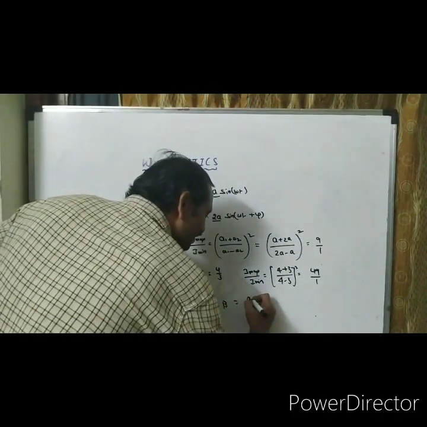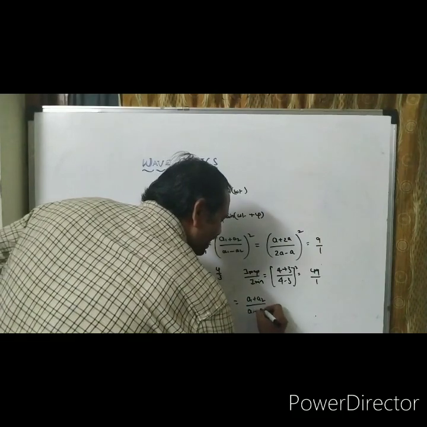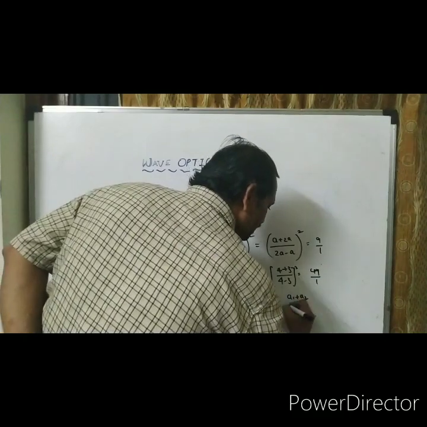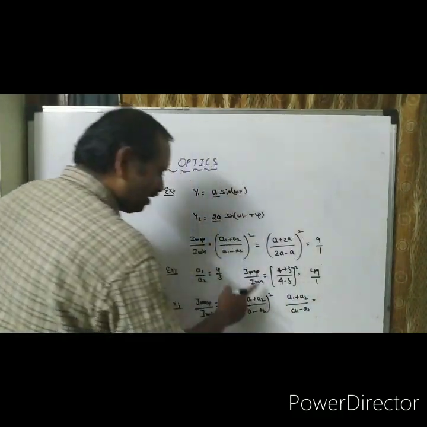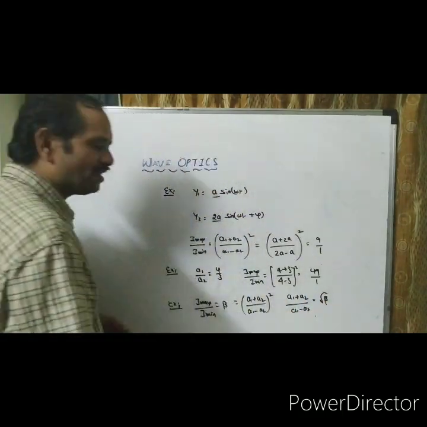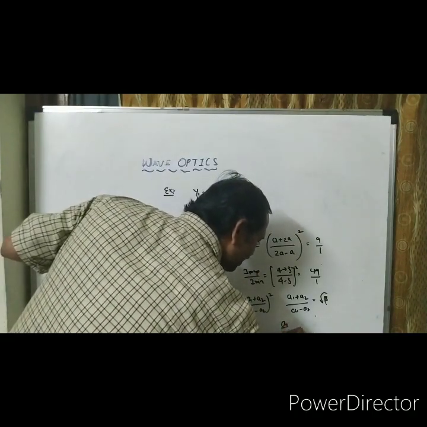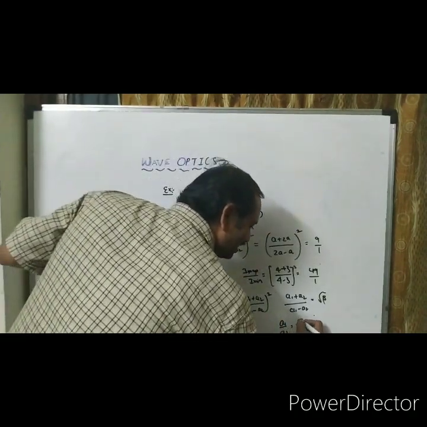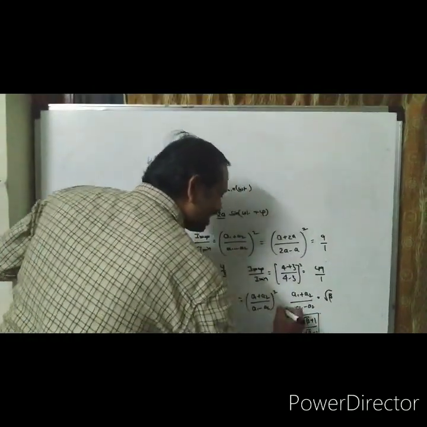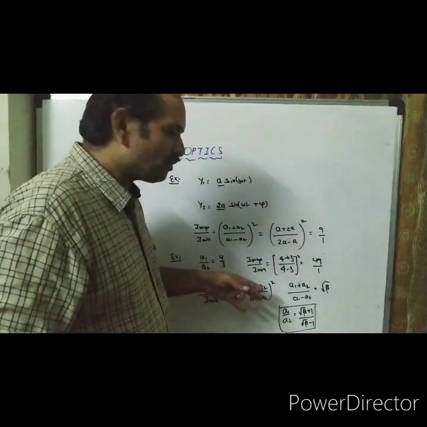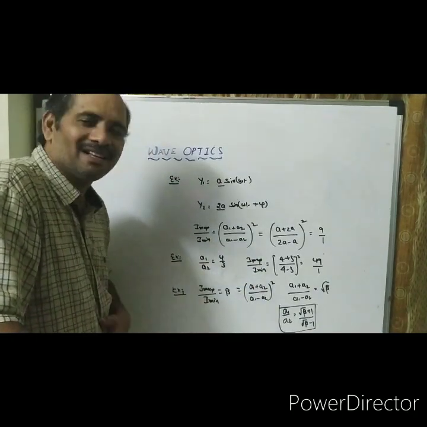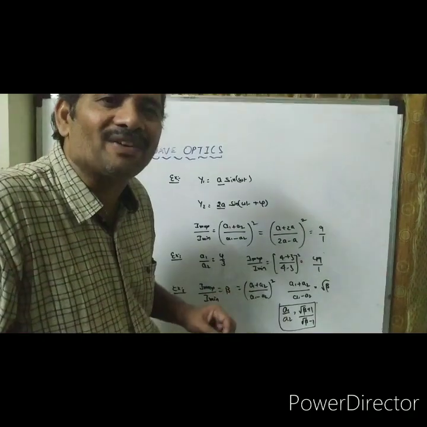Imax by Imin is equal to A1 plus A2 by A1 minus A2 whole square. That is, A1 plus A2 by A1 minus A2 is equal to root beta. Using componendo dividendo, A1 by A2 is equal to (root beta plus 1) by (root beta minus 1). So this is the way of asking the question in reverse order. First two examples are direct and another one is the reverse way. So that is about the smallest applications of Imax.